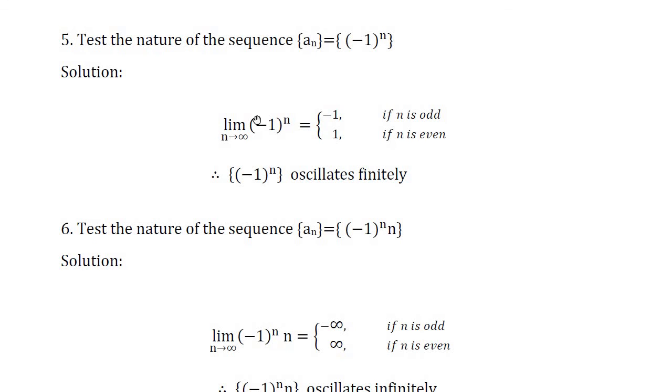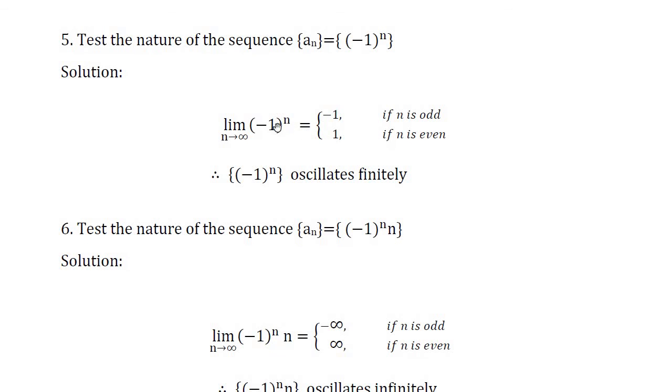Here the value of this term minus 1 power n depends on n, which means if n is odd number, then minus 1 to the power of odd number is minus 1. Similarly, if n is even, minus 1 to the power of even is plus 1. So what is the limit of this function or term? Minus 1 if n is odd.